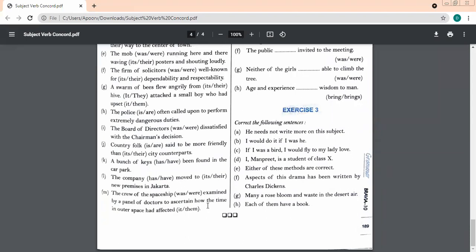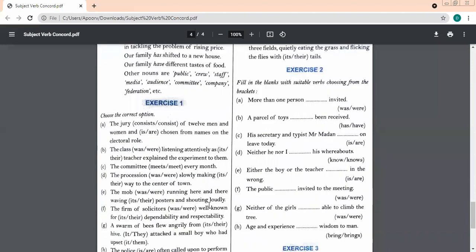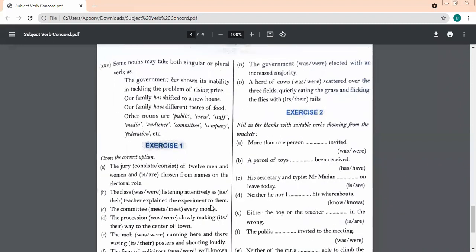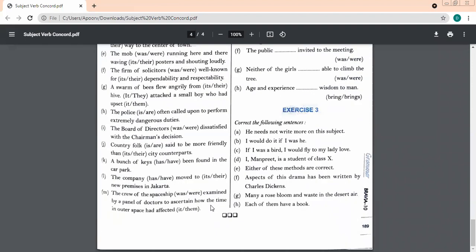Ma'am, the crew of the spaceship was examined by a panel of doctors to ascertain how the time in outer space had affected them. Yes, very good. Sanidhya, Divyansh were also answering nicely. Very nice. Good. Ma'am, let's please move on to the second last one. Second last one of first exercise. Saravay. Tell the second last one of the first exercise.